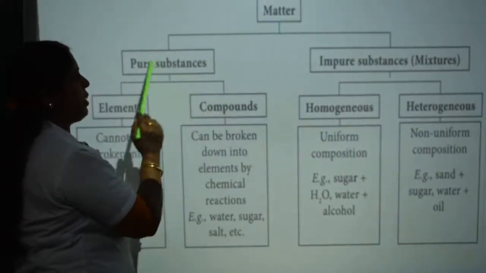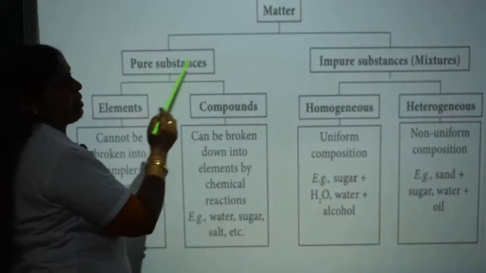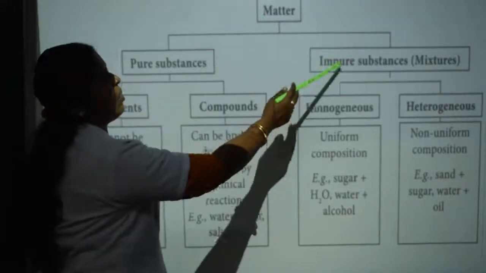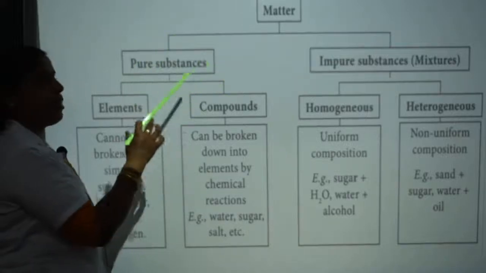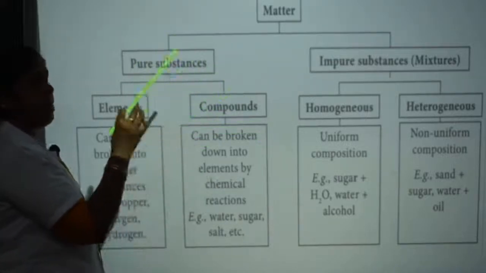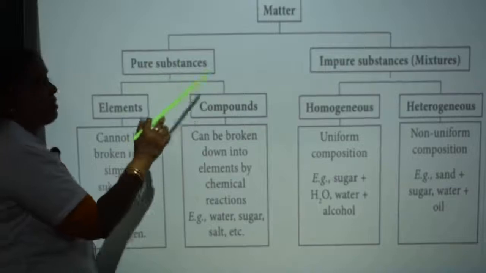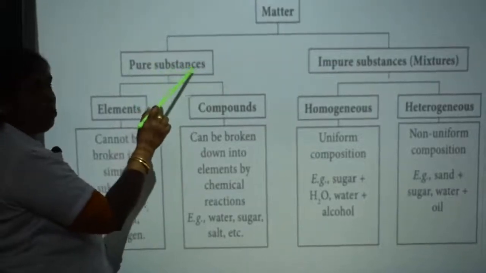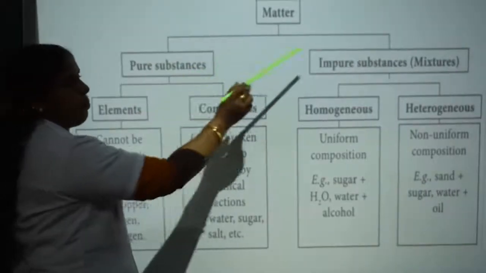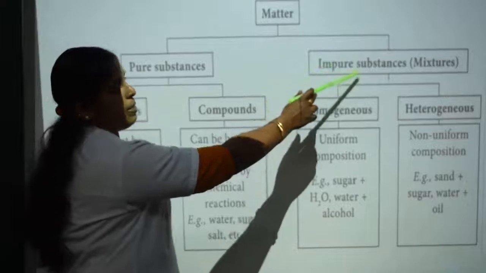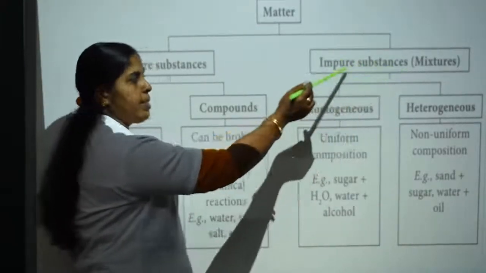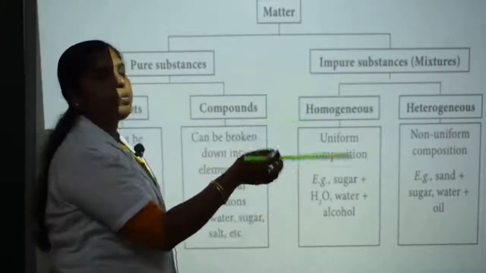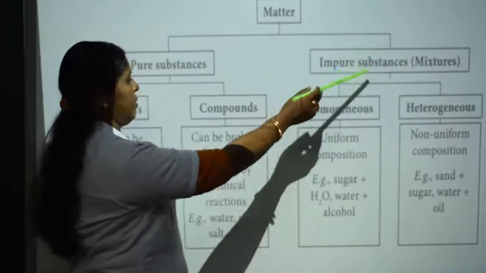Matter can be divided into pure substances and impure substances. Pure substances are those in which the same particles are present throughout the sample and the same properties are found throughout. Next are impure substances, otherwise known as mixtures. A mixture means things mixed together.